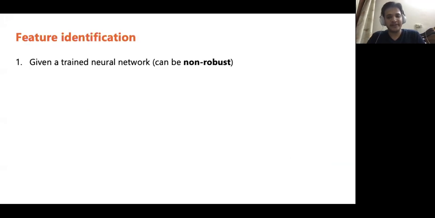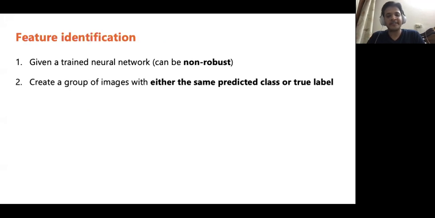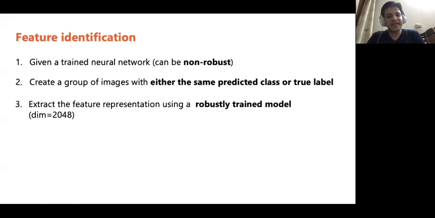Given a trained neural network whose failures we want to explain, it can be a non-robust model. In our experiments, we observe that error analysis for the whole dataset does not give good results. Thus, we first create a group of images such that for all images in the group, the model prediction or the true label is the same. Next, we extract the feature representation from a robustly trained neural network. This representation can be of a large size. It was 2048 in our experiments.